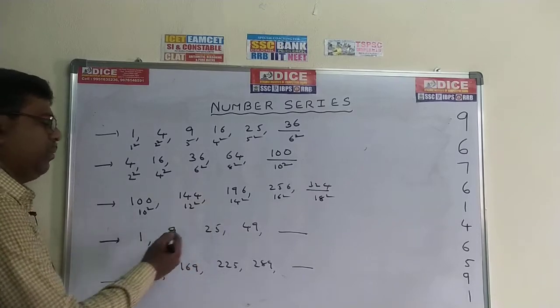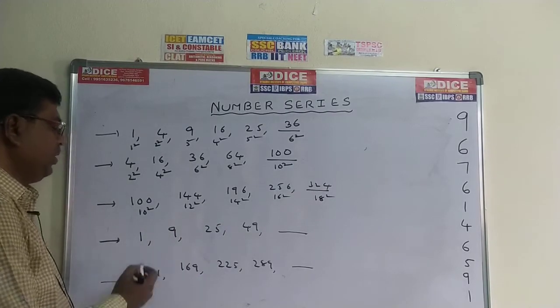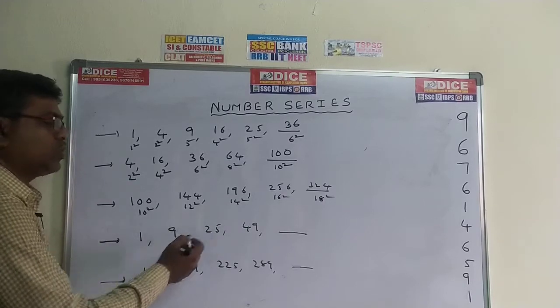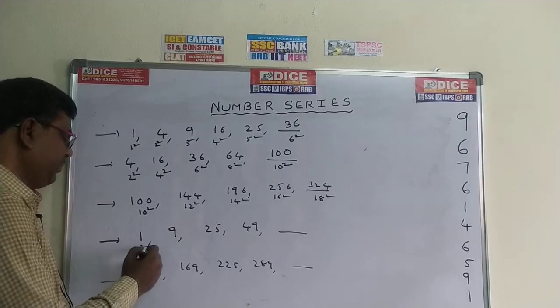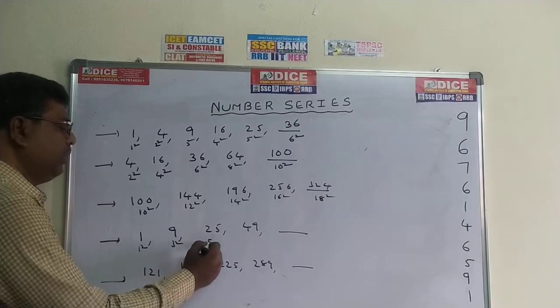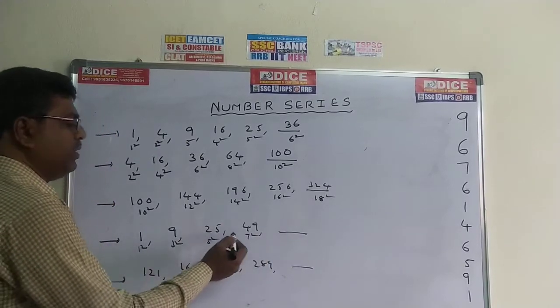Now go for this problem. 1, 9, 25, 49, dash. These are also square numbers of odd numbers. This is 1 square, this is 3 square, this is 5 square, this is 7 square.